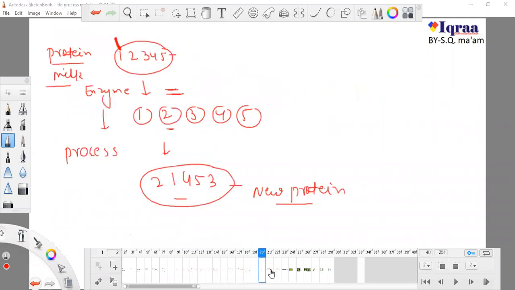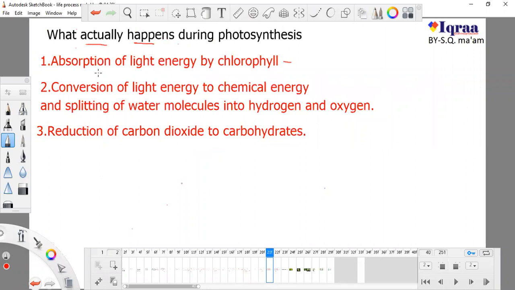So the first step for photosynthesis is absorption of light energy by chlorophyll. Chlorophyll is the battery of the plant, which can store sun energy.